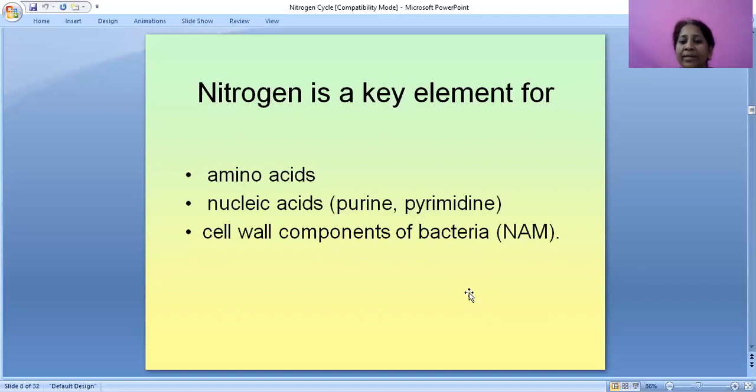Cell wall components of bacteria, such as N-acetyl muramic acid, are also made with nitrogen. In N-acetyl muramic acid also, this nitrogen is present.